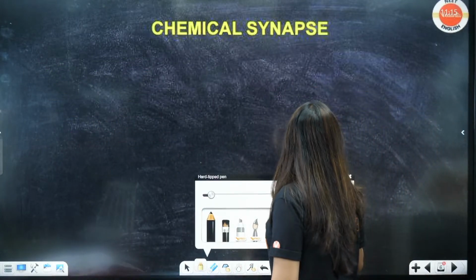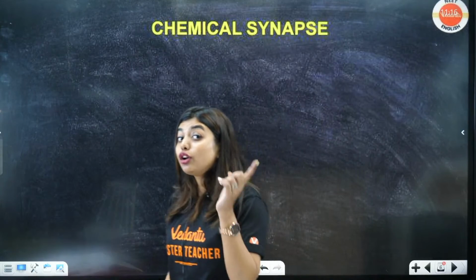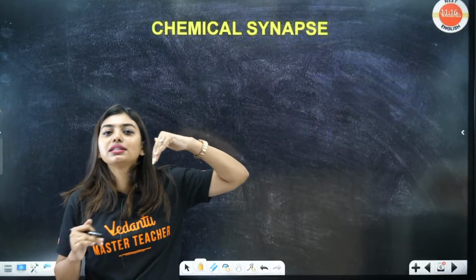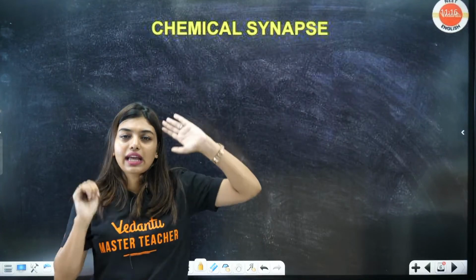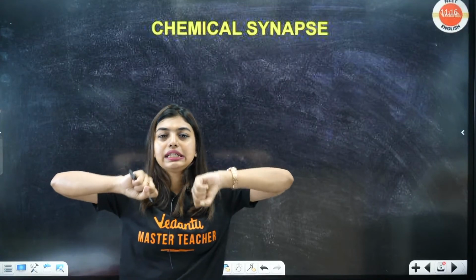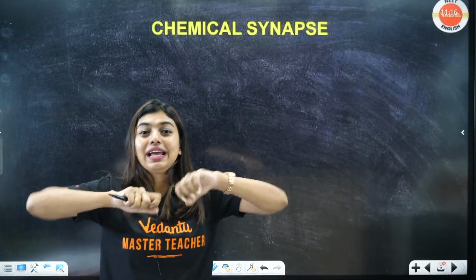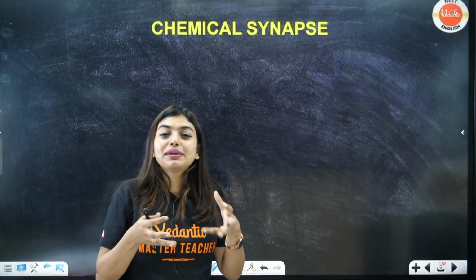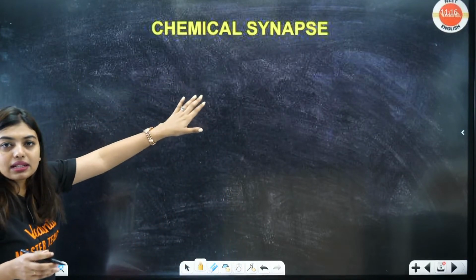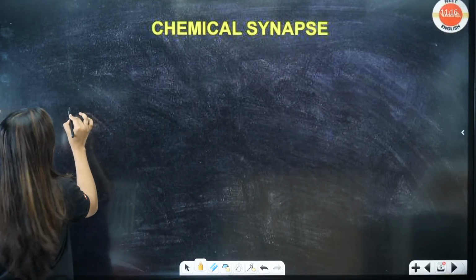Next topic is going to be chemical synapses. I already taught you that there is an electrical impulse, right? One electrical impulse is coming, which the neuron will be carrying. Now in between the neurons there is going to be a gap. That gap is called the synaptic cleft. In that synaptic cleft there are going to be some chemicals called neurotransmitters. Now what is this chemical synapse? We are going to draw 2 ends of one.